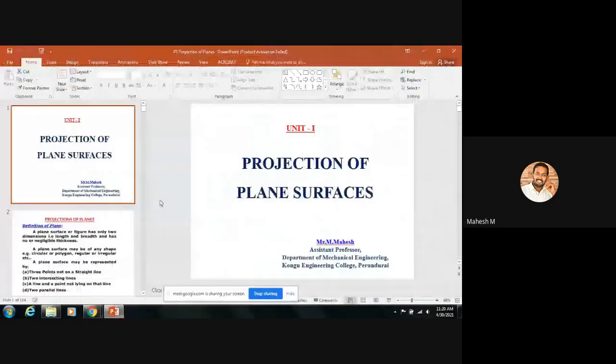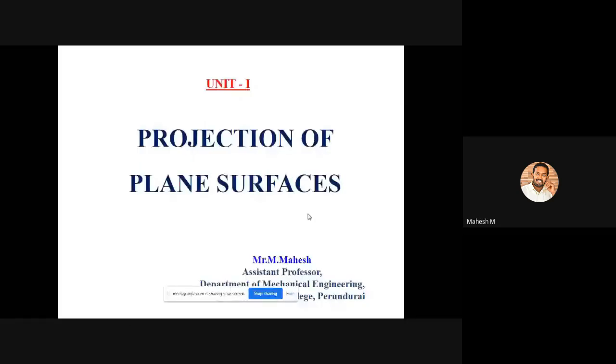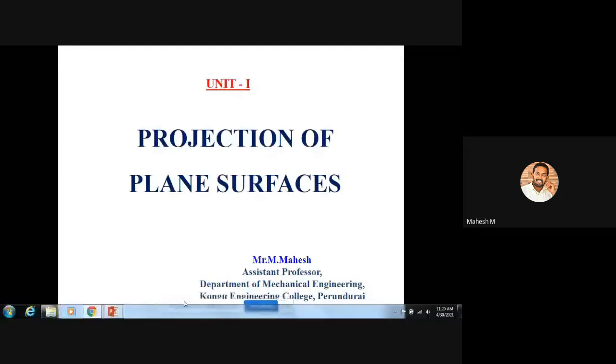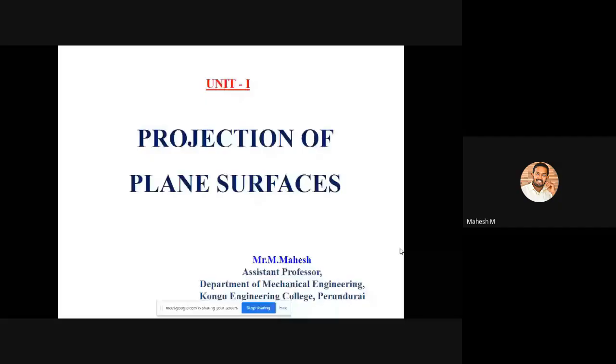One will be length and another one will be breadth. So you will not have thickness for this diagram. If you have thickness, we call the diagram a 3D diagram, that is, three-dimensional. So these are the basics. Here also we will discuss different planes and different projections.